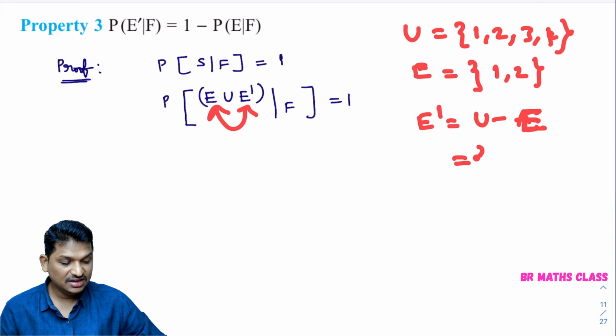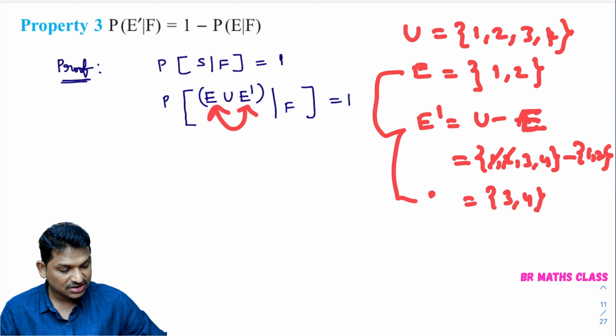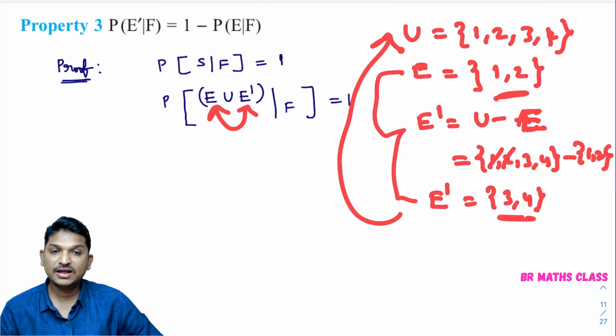U minus E is what? 1, 2, 3, 4 minus 1, 2. Look here, you remove 1, 2. What is E dash? E dash is 3, 4. Please observe E and E dash. If you do the union of these two, you are going to get the universal set. Right? And one more thing, E and E dash are disjoint.